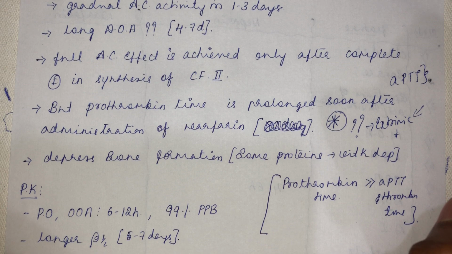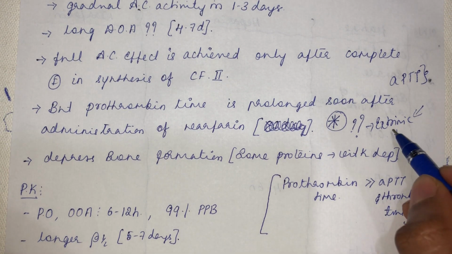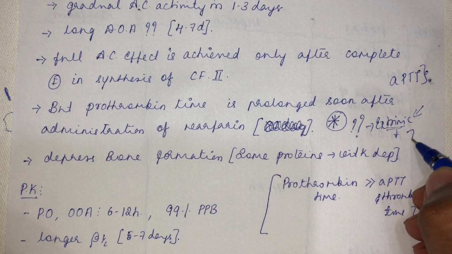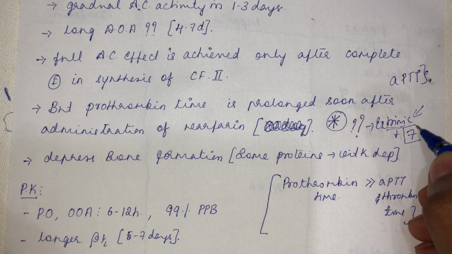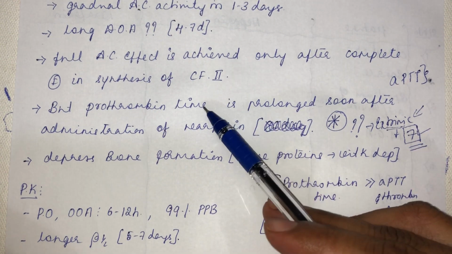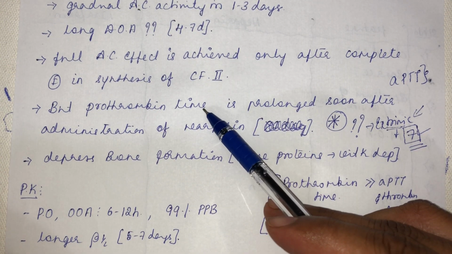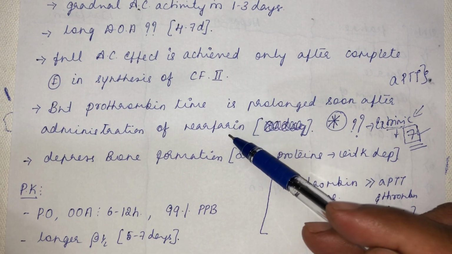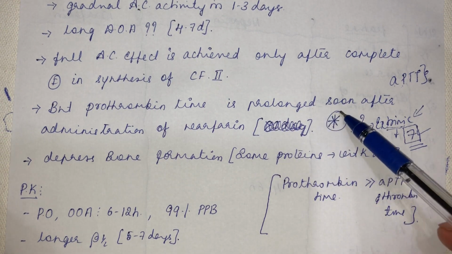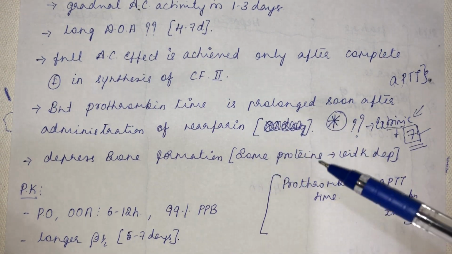And which is the clotting factor that will be activated when this extrinsic pathway is stimulated? If you remember, what is the clotting factor? Clotting factor number 7. And which is the clotting factor that is going to lapse first when you use warfarin? Again, the factor 7. That's the reason why prothrombin time is the important diagnostic test to measure the activity of warfarin, and not the activated partial thromboplastin time. So prothrombin time is prolonged soon after you administer the warfarin.